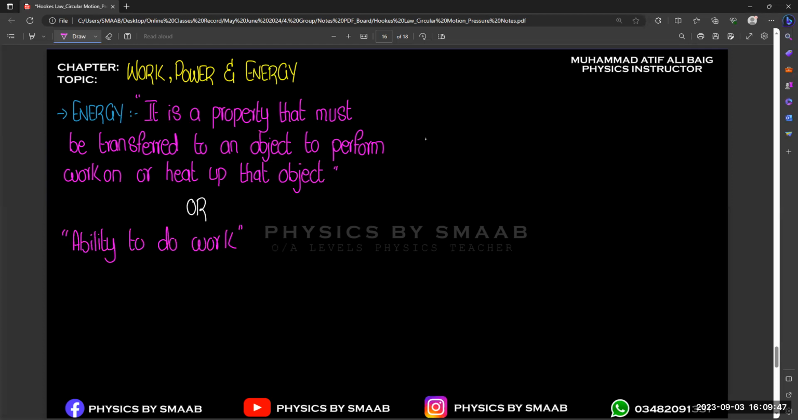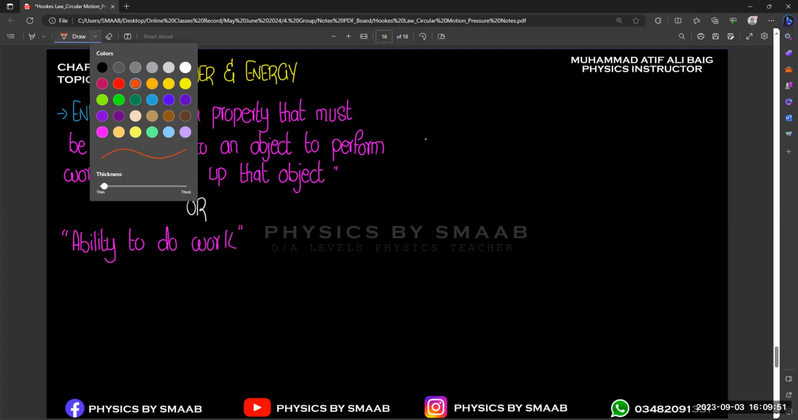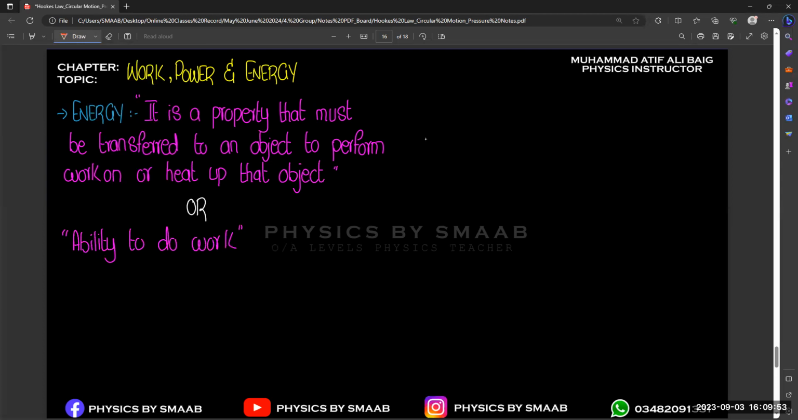And for the SI unit, I hope most of you know about the SI unit of energy. So the SI unit of energy is joules, that is capital J, right? So this is the SI unit and this is the concept of energy.